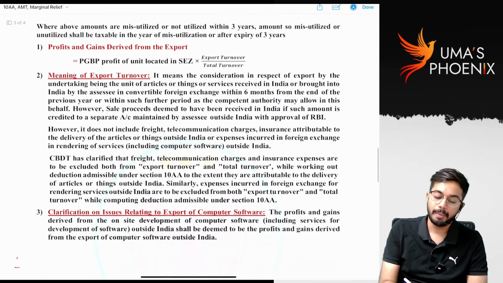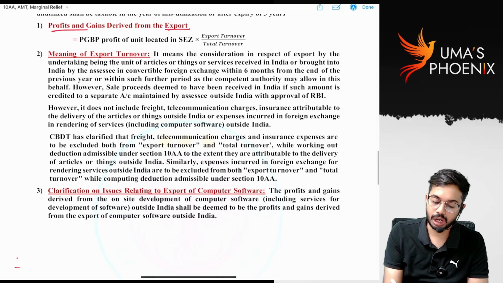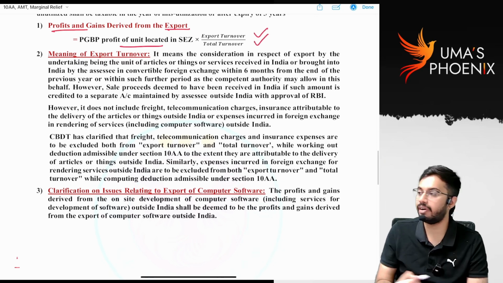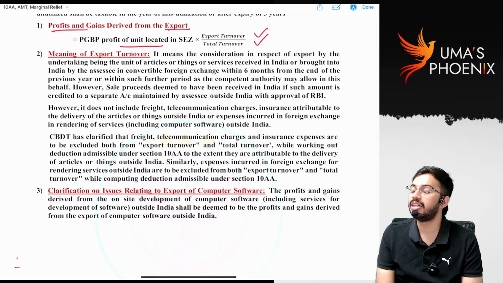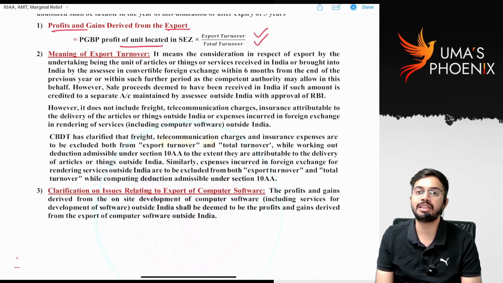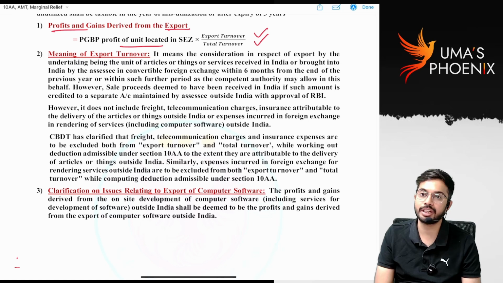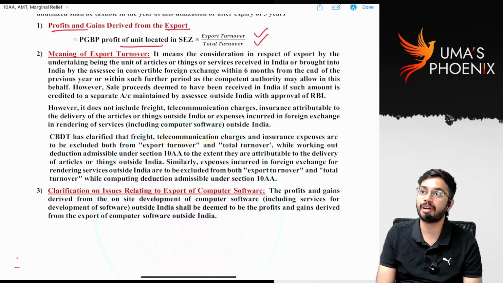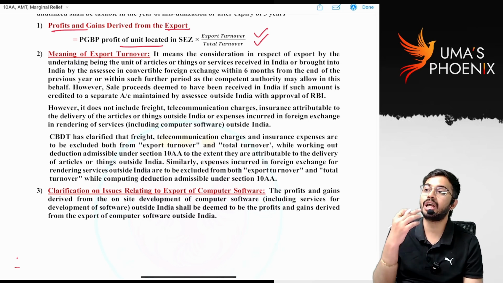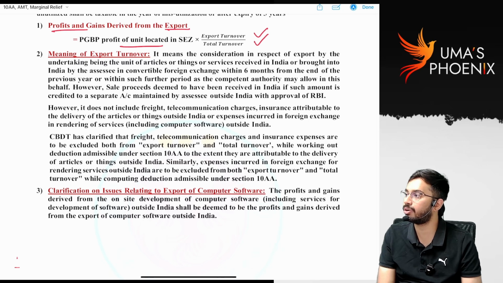So export profit is equal to total profit into export turnover divided by total turnover. See, when you are exporting goods, there will be transportation charges and insurance charges. Whatever the transportation charges, insurance charges, telecommunication expenses that are received from the buyer is there, those are to be excluded. Are you able to understand? Those are to be excluded in calculation of export turnover and total turnover.